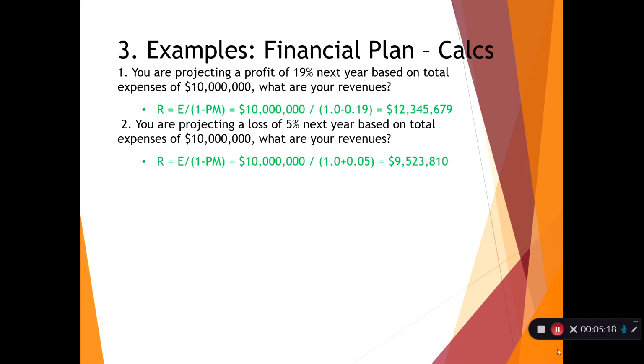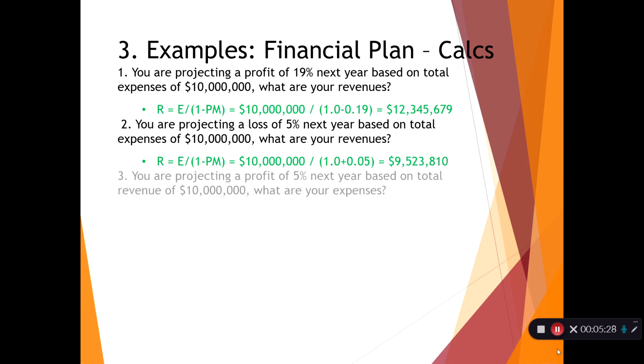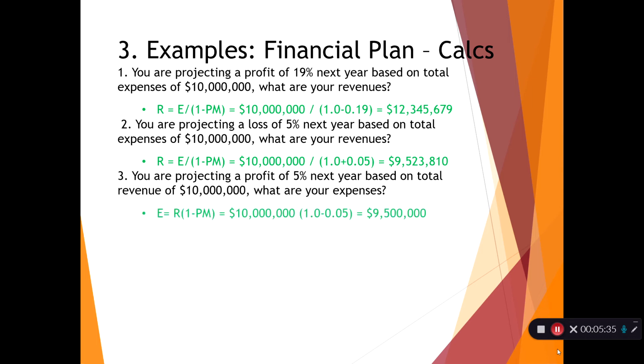We go through the same calculation and we come up with $9.5 million. But wait, it's less than the 10 million. Well, that makes sense because you're losing 5%. So if you're projecting a profit of 5% and your revenue is $10 million, what would be your expenses? We plug it into our other formula that we already set aside. It should be $9.5 million. Makes sense. $500,000 would be the profit that comes in on top of that.